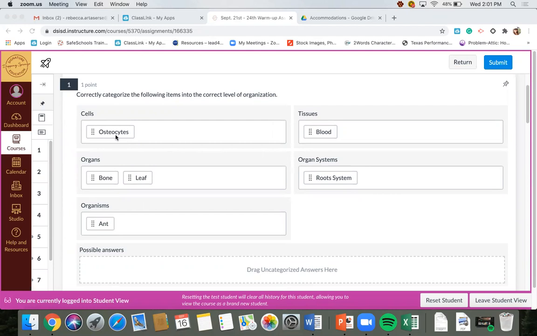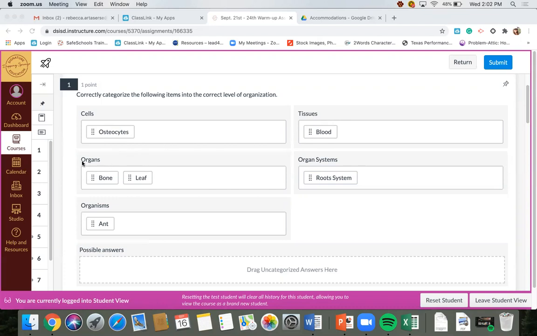The root word cyte means cell, and osteo means bone. So this word means bone cell. That is our cell level of organization. Tissues, we have blood. We know that blood is made up of a bunch of blood cells, red blood cells and white blood cells. Our tissue is a bunch of cells that work together to perform a specific function, and in this case, blood is a tissue.